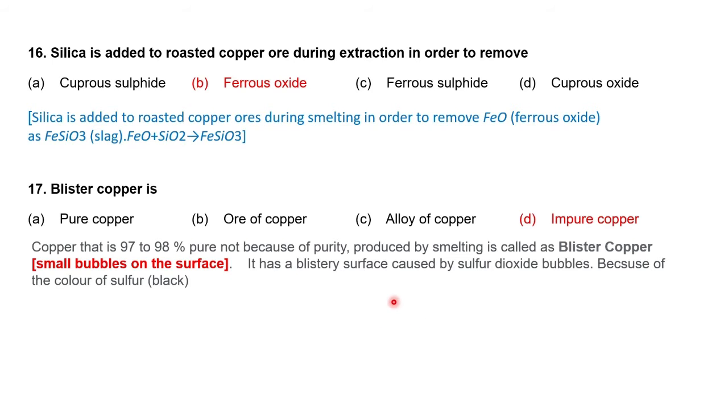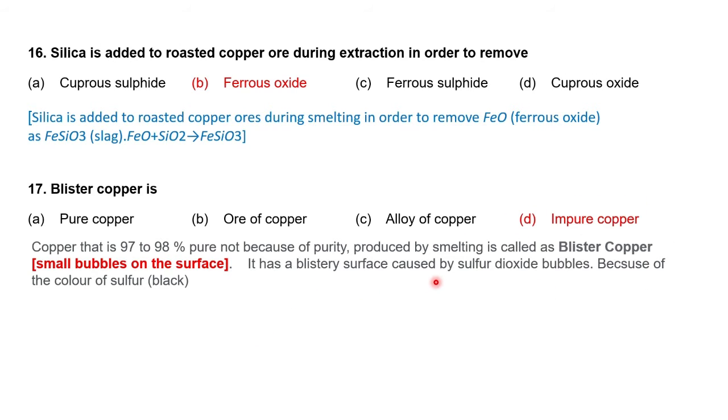Blister means small bubbles of sulfur dioxide on the surface of the metal. So it looks ugly, not in a pure state, and so it is called impure copper.